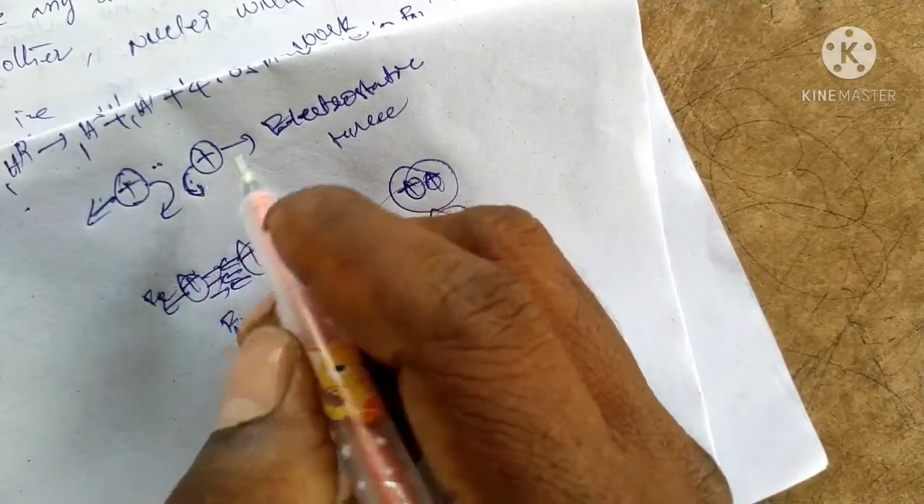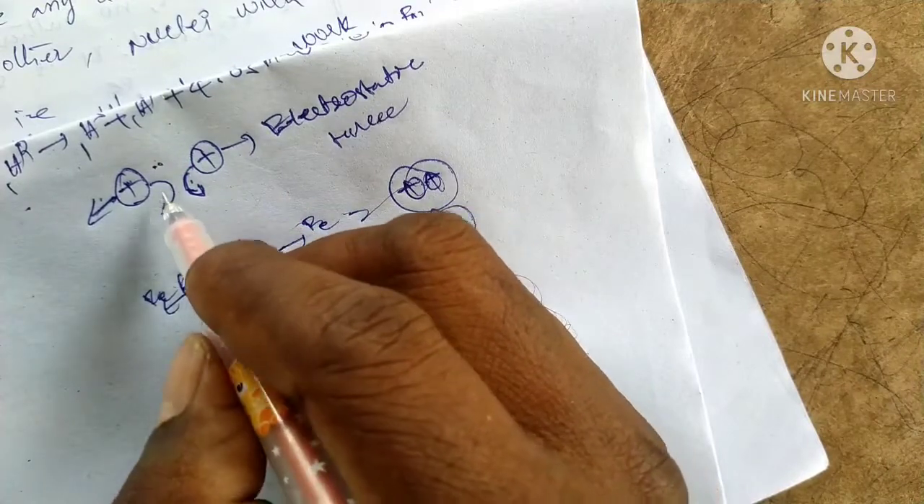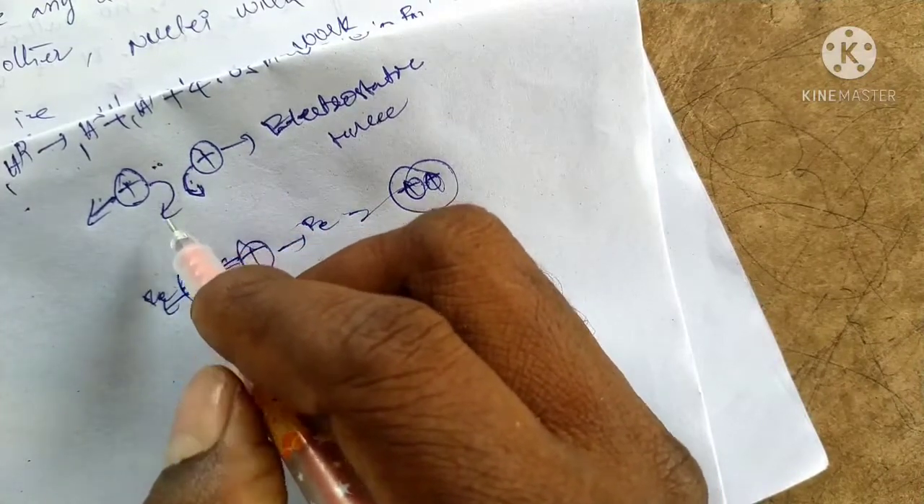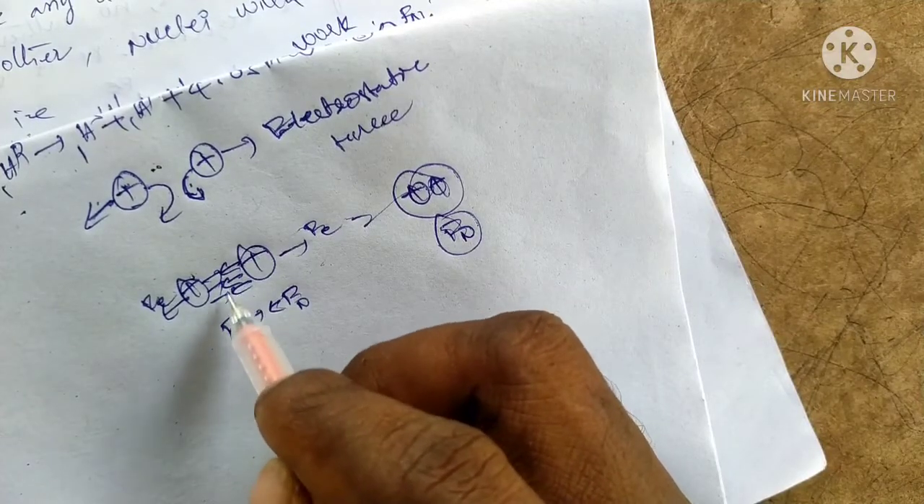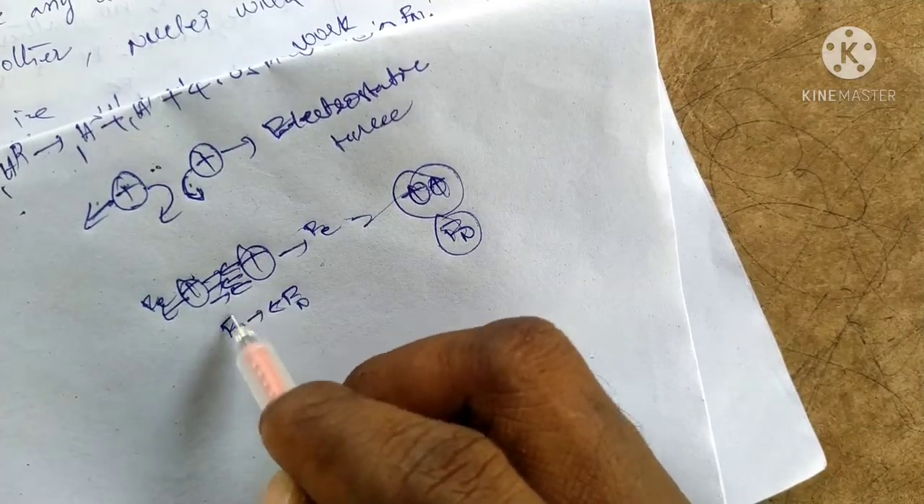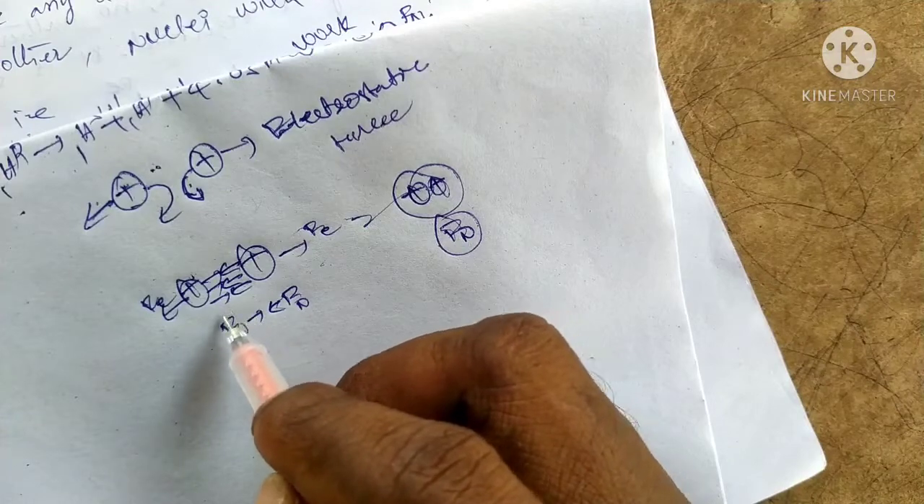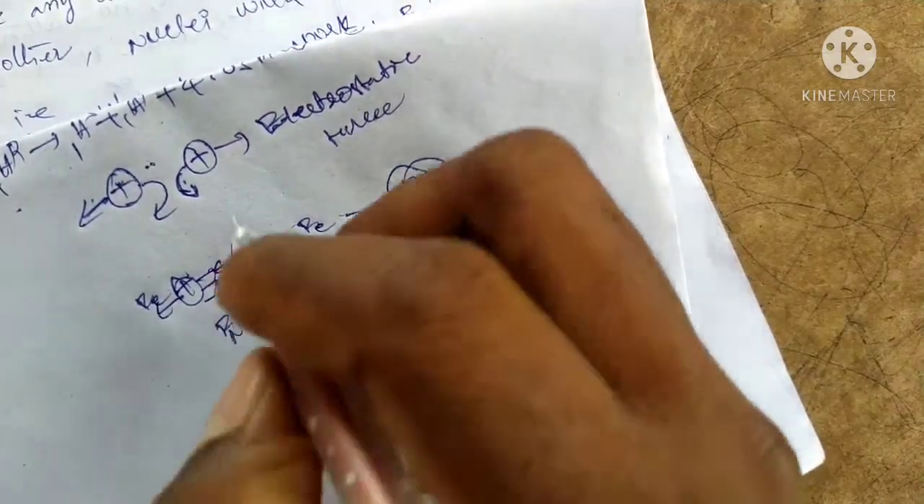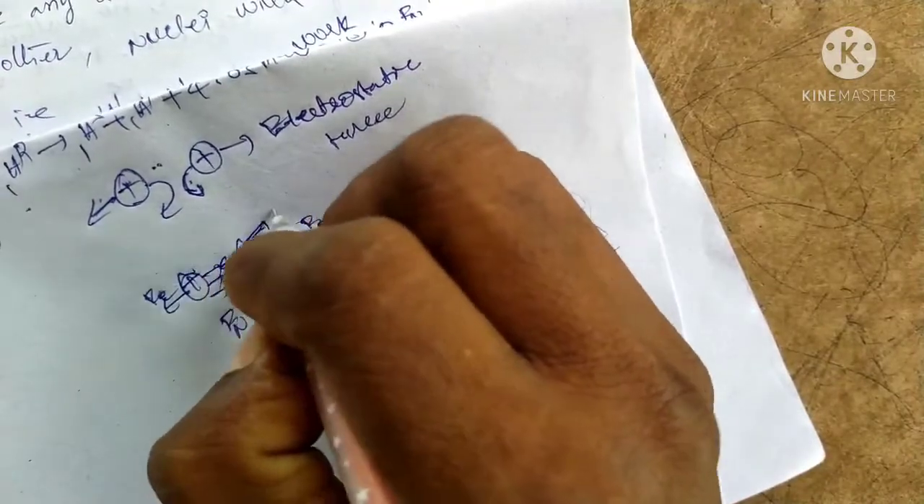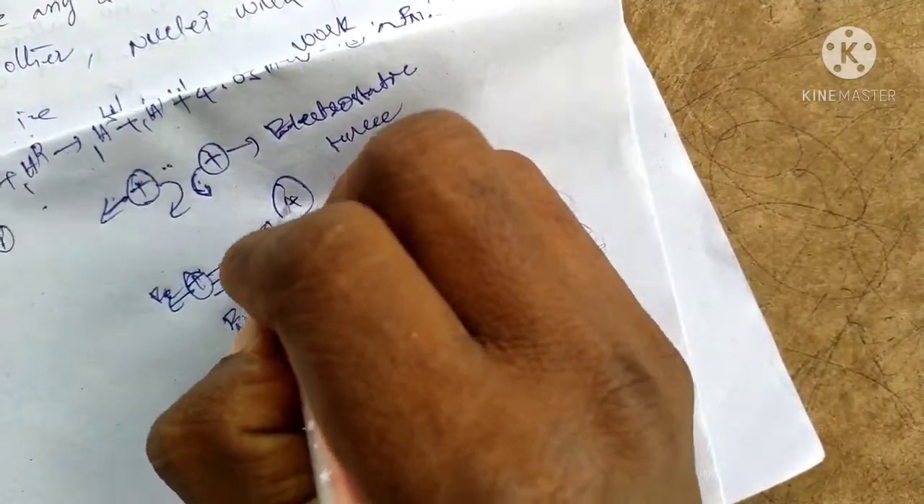They form a fusion, not occurring, not possible. But we can apply the external force, that is the work done here. This type of force is called nuclear force. Combine this positive nucleus to form another nucleus.